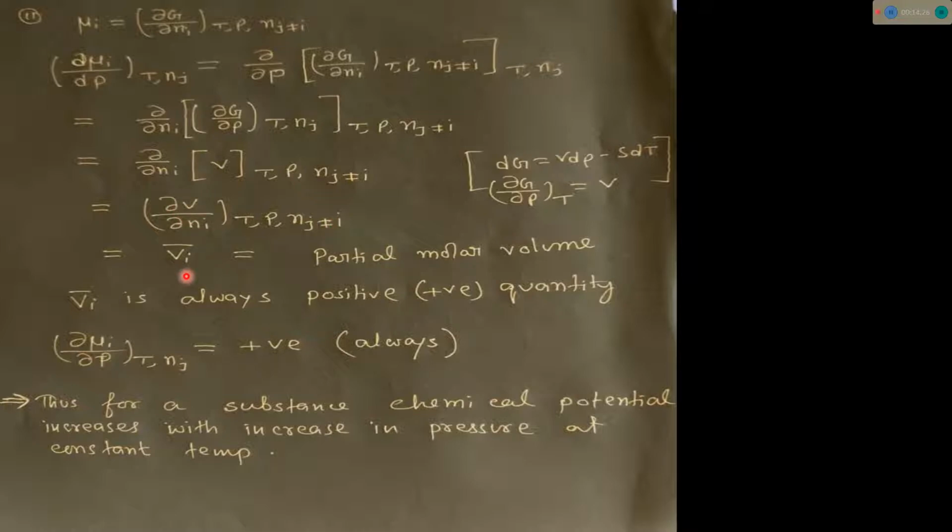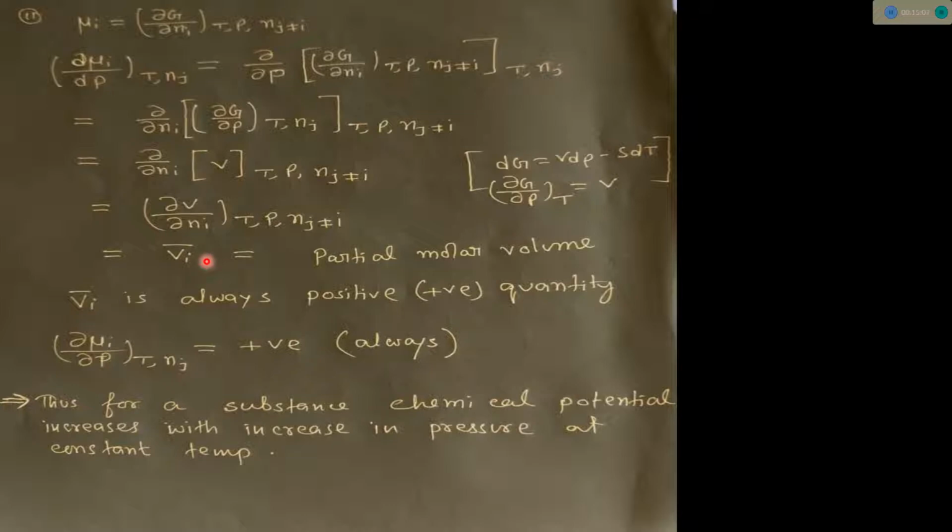Similarly as Gi bar, similarly as Si bar, we can write del V del Ni, the change in volume with respect to a particular ith component, maintaining temperature and pressure constant and also maintaining the other compositions constant, that is Vi bar, meaning partial molar volume. We cannot say that this Vi bar is equal to chemical potential. Of volume, entropy, enthalpy, Gibbs free energy and Helmholtz free energy, only Gi bar, the partial molar Gibbs free energy, is known as chemical potential.